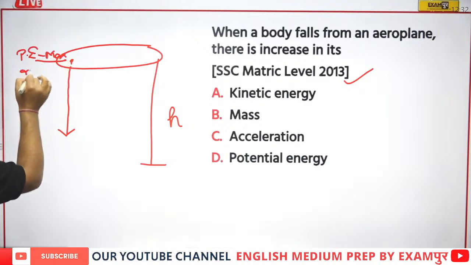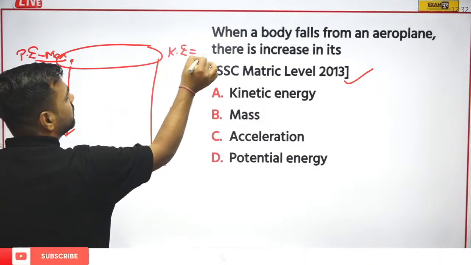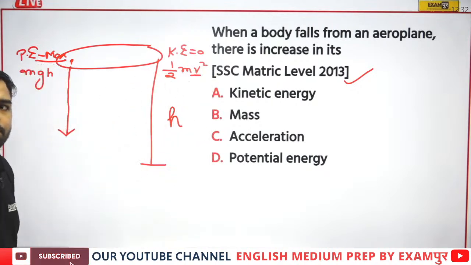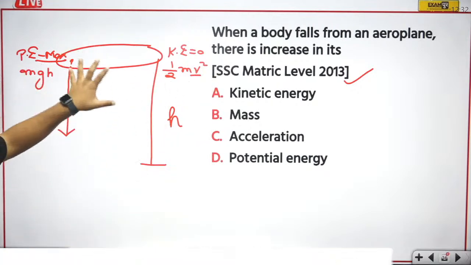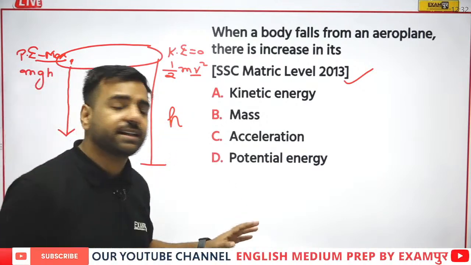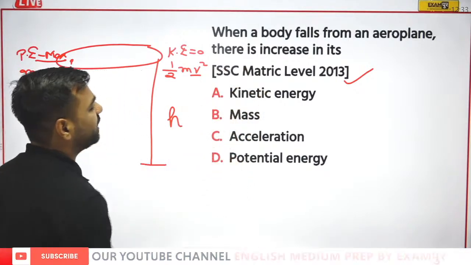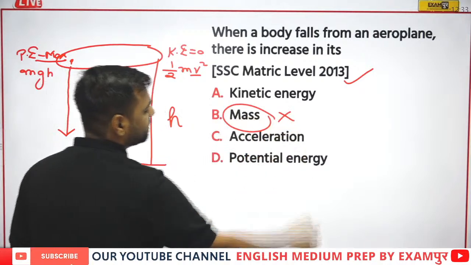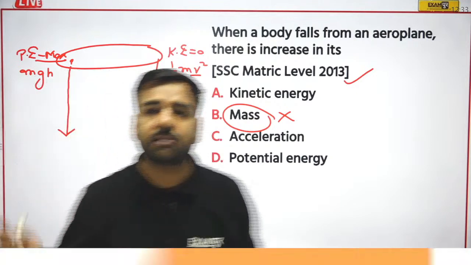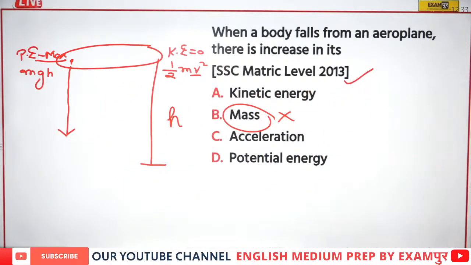And what will be its value? Its value will be mgh. And if I talk about kinetic energy, it will be 0, because half mv square, here velocity is actually 0. But as soon as it is dropped, what is going to happen? Here the kinetic energy will keep on increasing and potential energy will keep on decreasing, because energy always remains constant. Energy is conserved actually. Mass never changes, right? So potential energy will obviously keep on decreasing, but kinetic energy will keep on increasing. So Prajwal, Jeevita, Ganesh, you all are correct, that is, kinetic energy will increase.